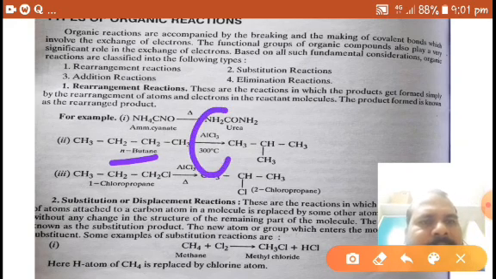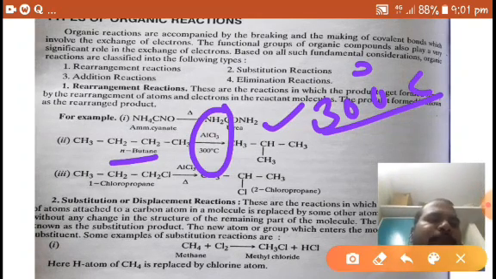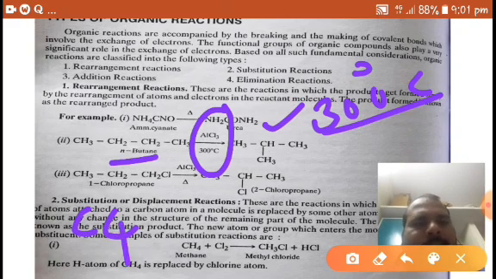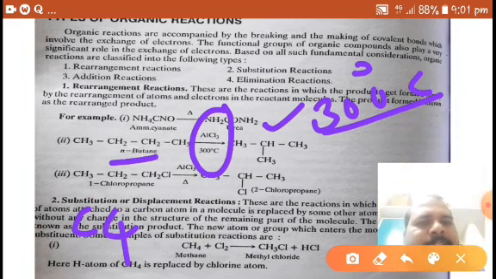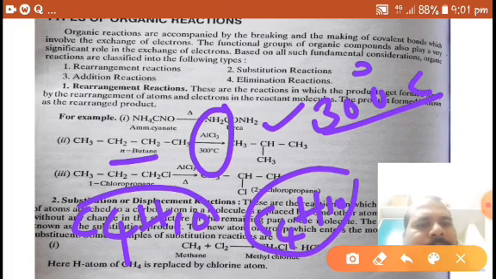Upon reaction with AlCl3 on heating at 300 degrees centigrade, it gives isobutane or 2-methyl propane. So n-butane has C4 and H10. In isobutane also, C4 and H10. So the formula is the same.